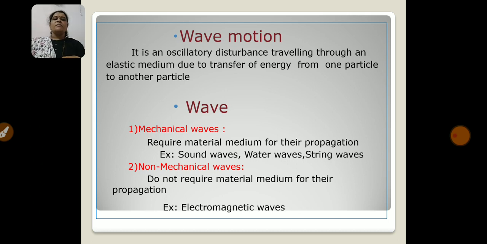The second type is non-mechanical waves. Non-mechanical waves do not require a material medium for propagation. They can propagate through vacuum. For example, electromagnetic waves are examples of non-mechanical waves. But in this lesson, we will study mechanical waves only.